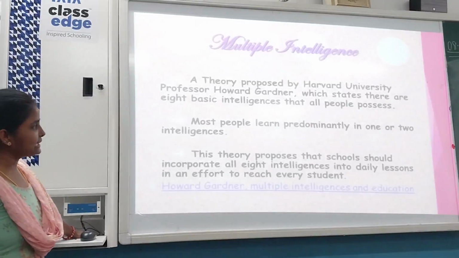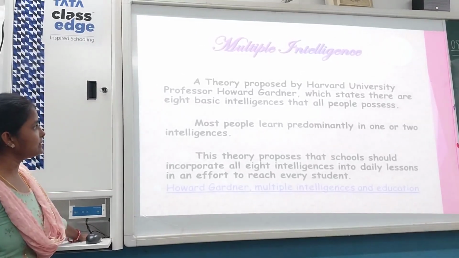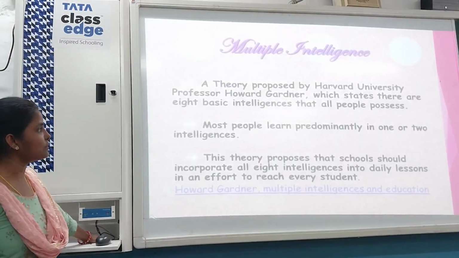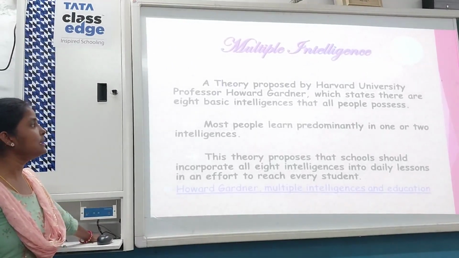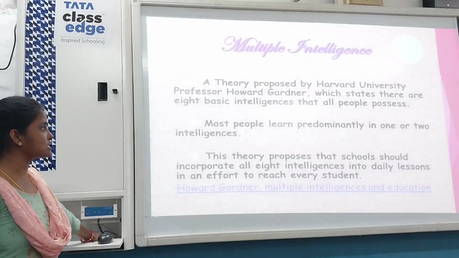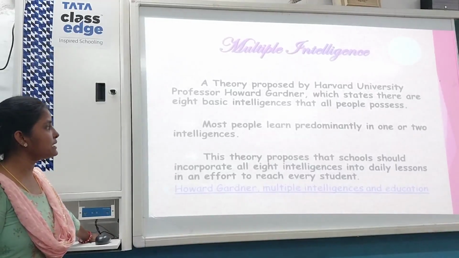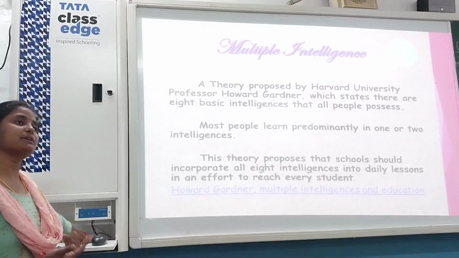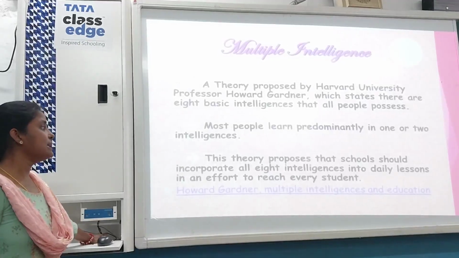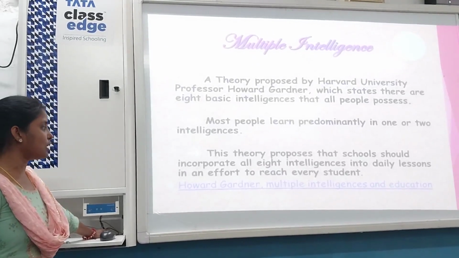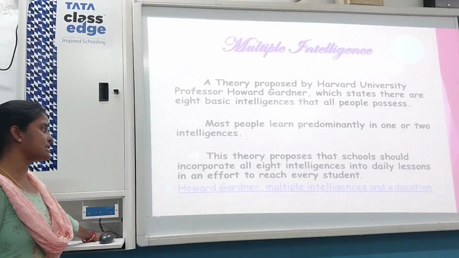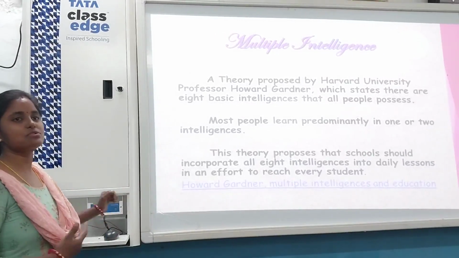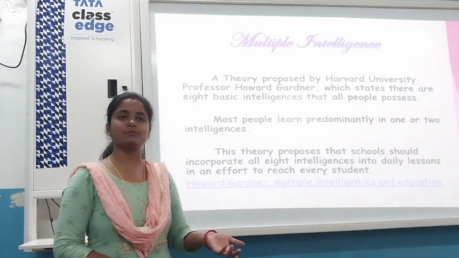Here are 2 lines written about multiple intelligence. This is a theory proposed by Harvard University professor Howard Gardner, which states there are 8 basic intelligences that all people possess, and most people learn predominantly 1 or 2 intelligences. किसी में 1, किसी में 2 या किसी में ज़्यादा intelligence हो सकती है. This theory proposes that schools should incorporate all 8 intelligences into daily lessons in an effort to reach every student. As I have said, हमें इस intelligence को पहचानना होगा बच्चों को ताकि हम उसका help कर सकें.